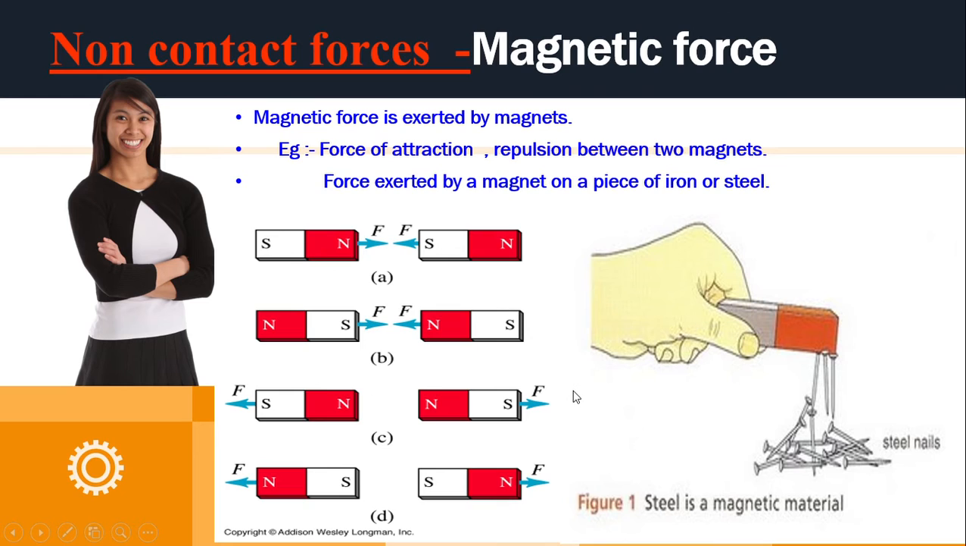Now, non-contact forces. Non-contact forces means two objects or two surfaces need not come in contact with each other. So if unlike poles are attracting, and like poles are repelling, in case of two magnets, these two magnets need not be coming in contact with each other. We don't really place this particular magnet on this particular magnet. The close proximity is enough for them to get attracted,